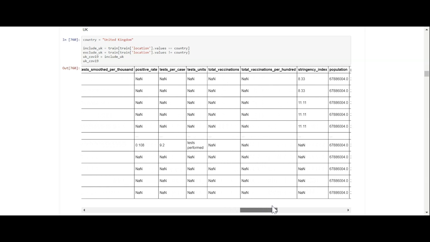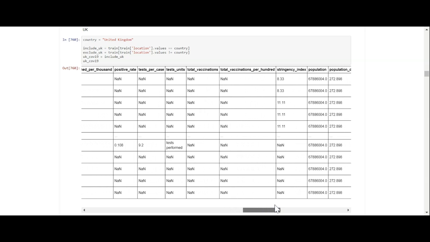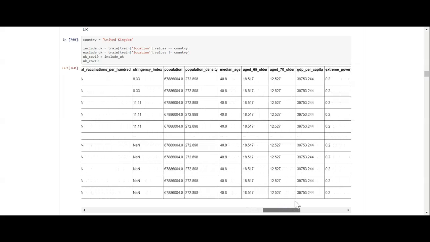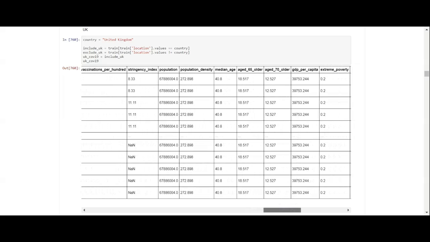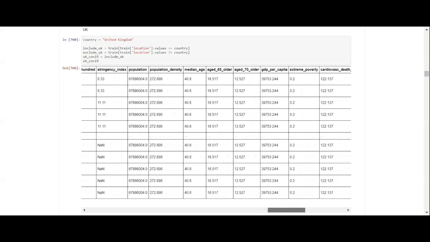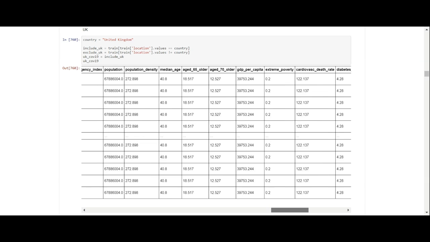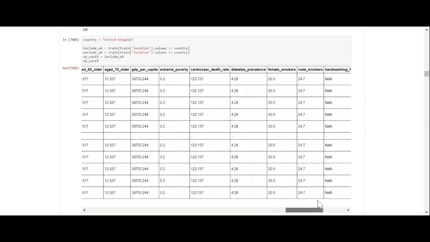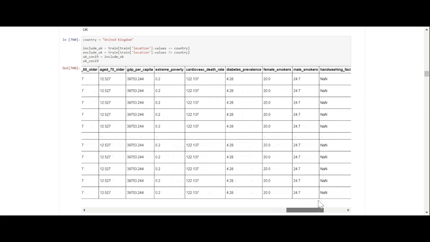So the positive rate, tests per case, tests performed, population 67 million, almost 68 million. Population density, median age is close to 41, and so I'm older than that. Age 65 and older, age 70 and older. GDP per capita.